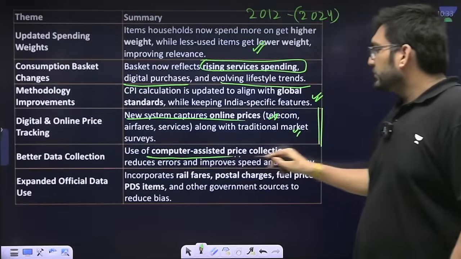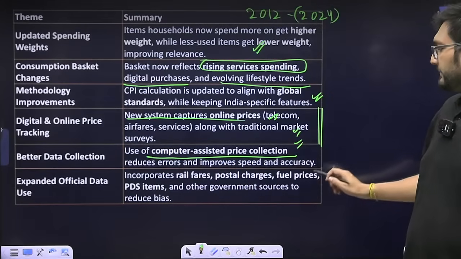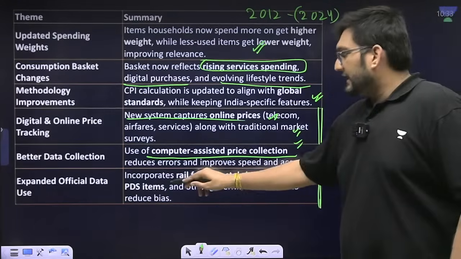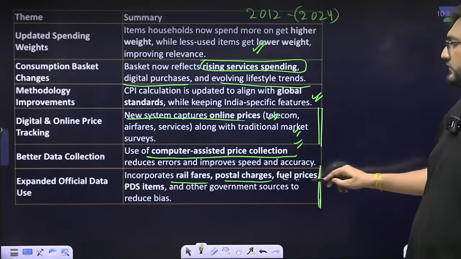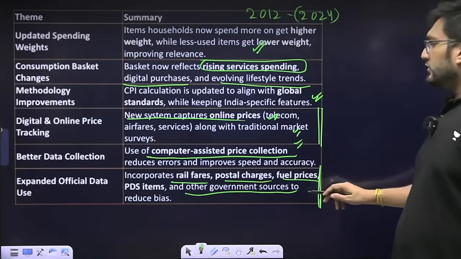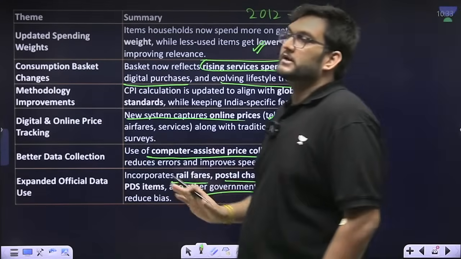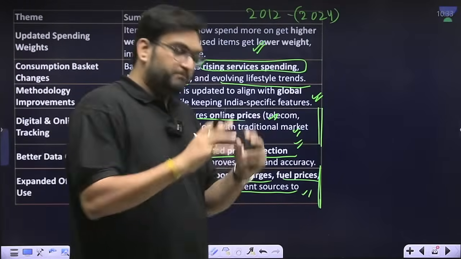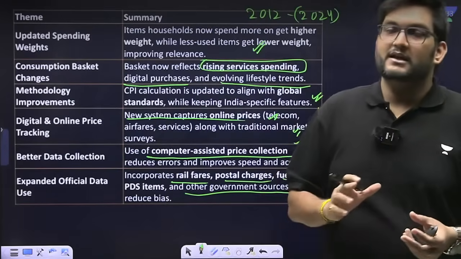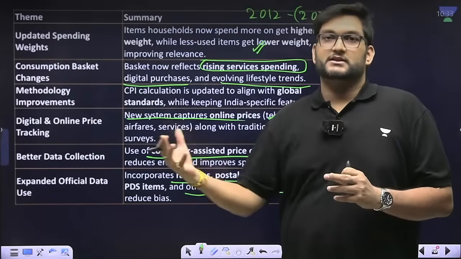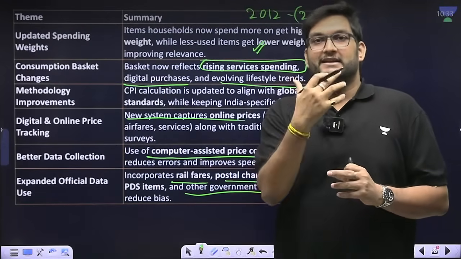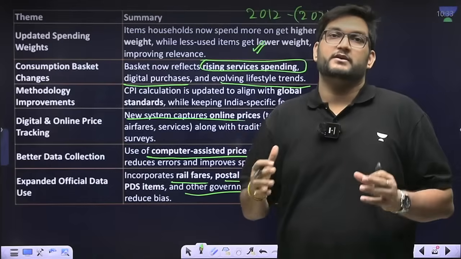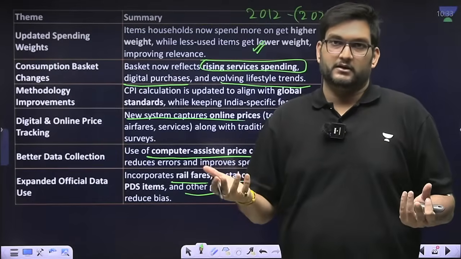Further, computer-assisted price collection is going to happen, and rail fares, postal charges, fuel prices, PDS, government sources, everything has now been added into this. Meaning CPI has been properly revamped in such a way that it takes into account digital services, online prices, and the realities of 2025, 26, 27, whatever we are living in.